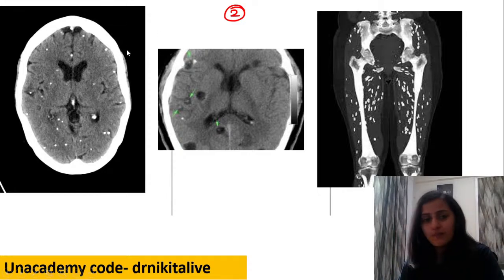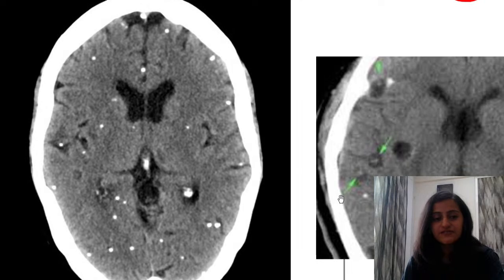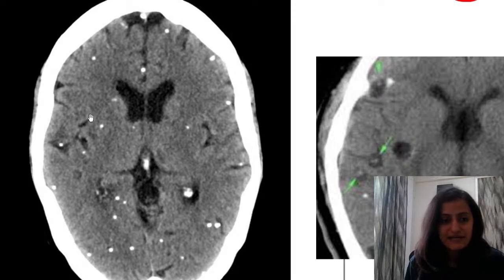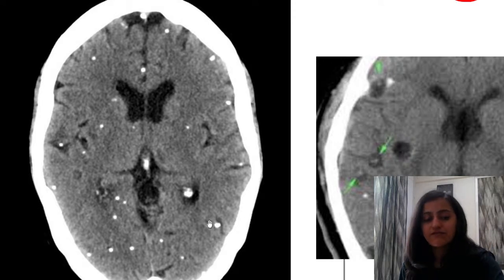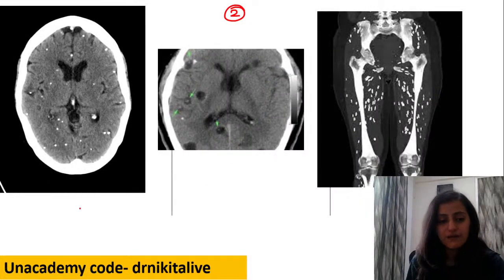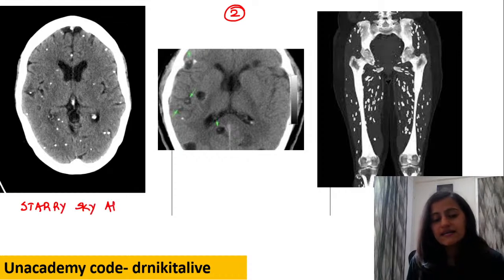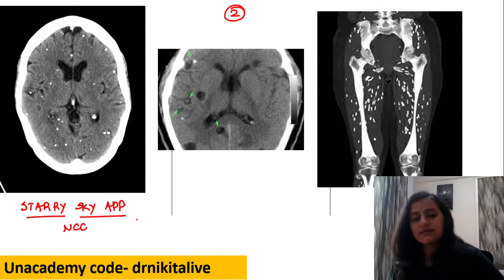Absolutely right. So what we are seeing here, first of all, this is very, very important. In the brain, we are seeing multiple calcified lesions, right? The gray matter, white matter interfaces involved. This is called as what appearance? Anyone? These white scattered lesions, those are like the stars. That is called as starry sky appearance, which is basically seen with neurocysticercosis.